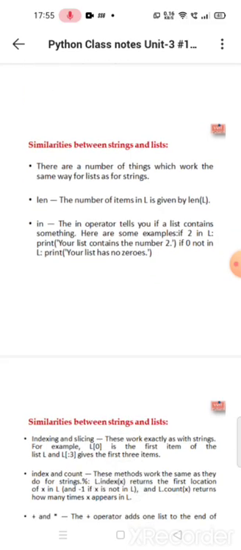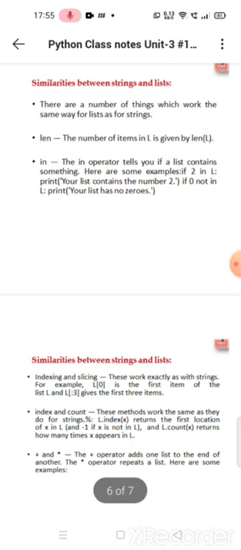Next, similarities between strings and lists. There are a number of things which work the same way for lists as well as strings. Length, len: the number of items in L is given by len of L. The in operator tells you if a list contains something. Here are some examples. If 2 in L, print your list contains the number 2. If 0 not in L, print your list has no zeros.